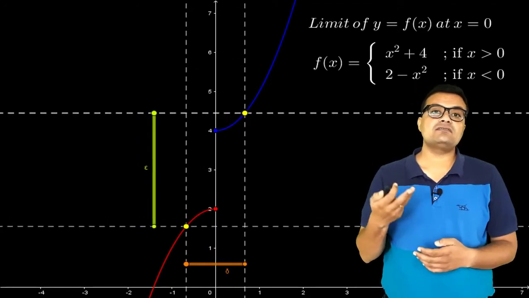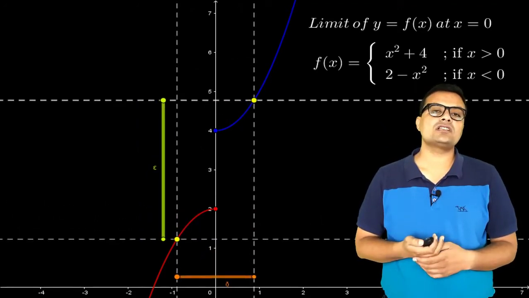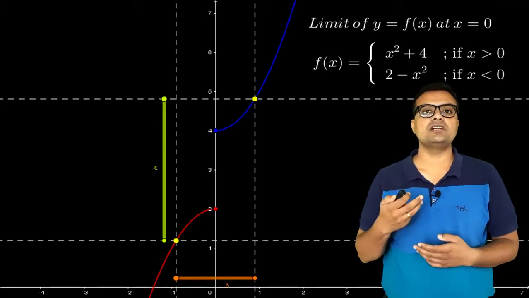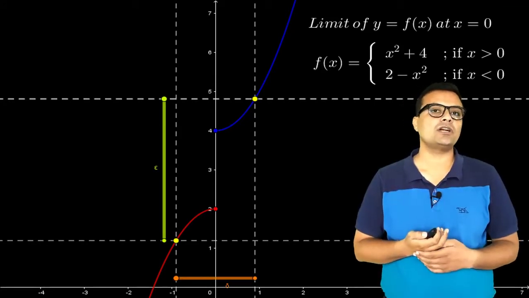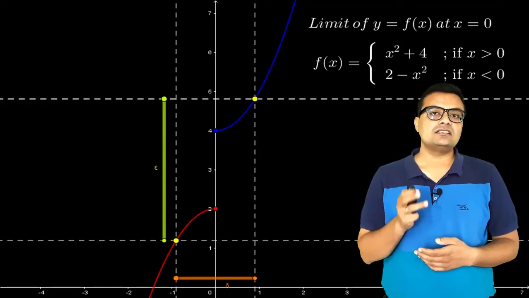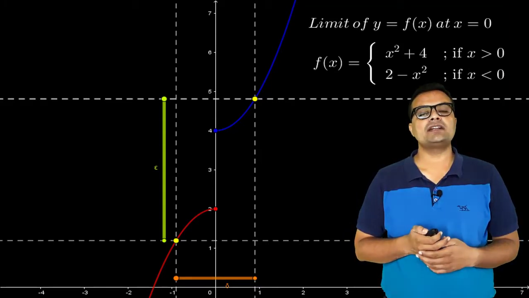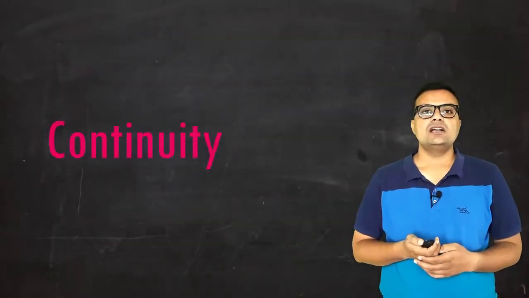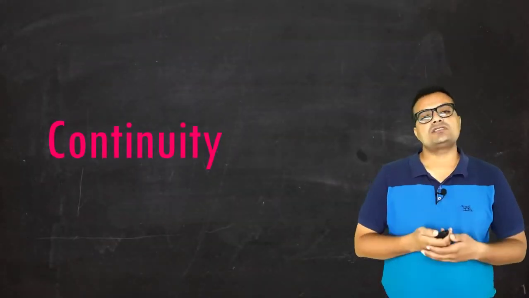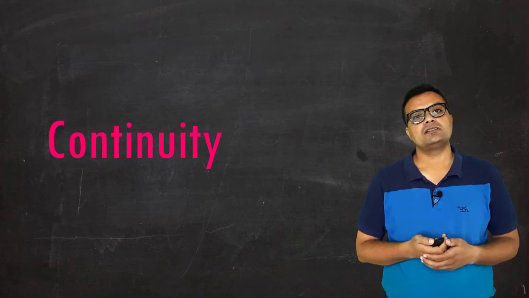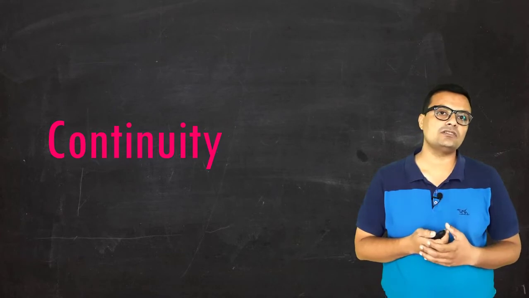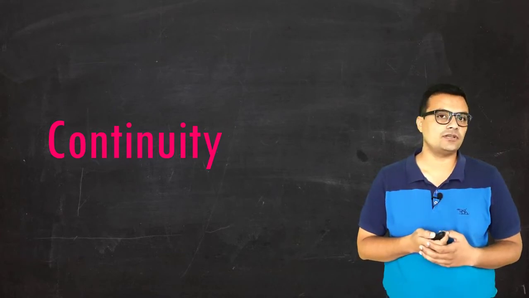That means there exists a value of epsilon greater than 0 such that we cannot find a delta greater than 0 for which the function will transform the value into that particular part. This is the reason why the left-handed limit and right-handed limit are not equal. Now this is the concept of limit. So I hope all of you understand the first part of calculus, which is limit for a function of one variable.